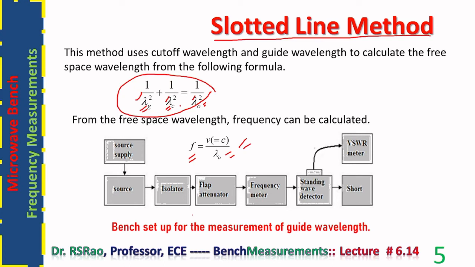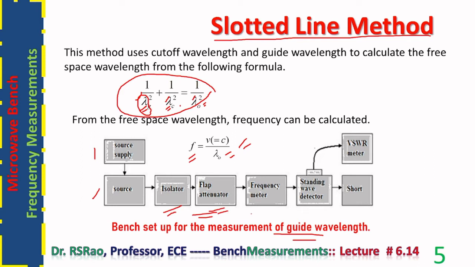The bench setup is shown here. Notice here, the bench is used to measure guide wavelength. Only for the measurement of guide wavelength, the bench is required. Here, the bench setup for measuring guide wavelength is shown. Source supply, source. The source may be a reflex klystron or gun oscillator. The source supply belongs to the source. The source is followed by an isolator and a flap attenuator.